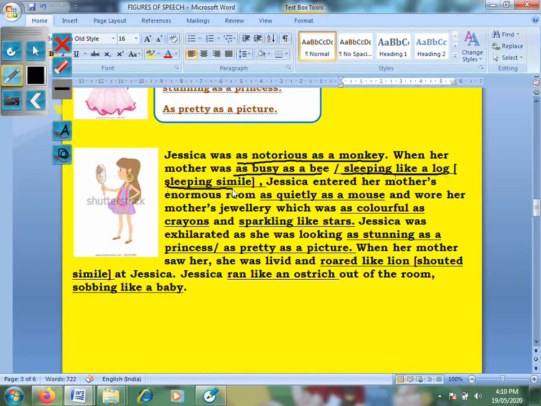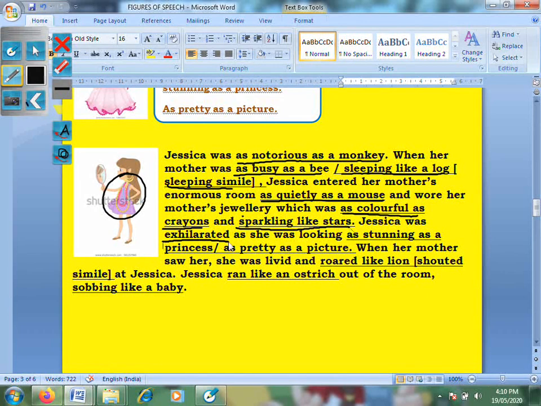Jessica entered her mother's enormous room as quietly as a mouse and wore her mother's jewelry, which was as colorful as crayons. You can see it's colorful and sparkling like stars. Class, because it's jewelry, I can't say sparkling like jewels or gemstones. It does not make any sense. That's why sparkling like stars.